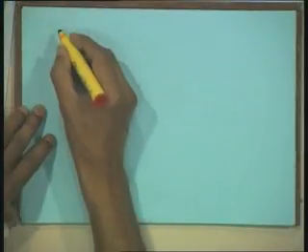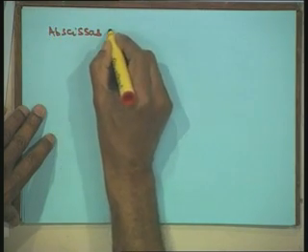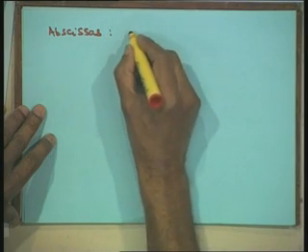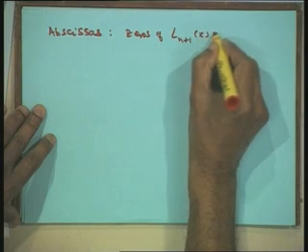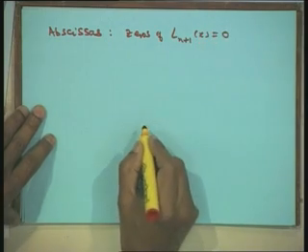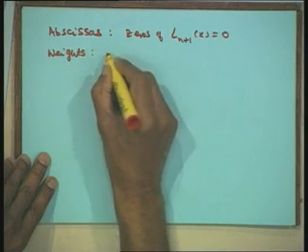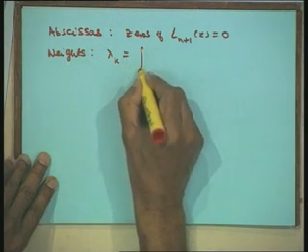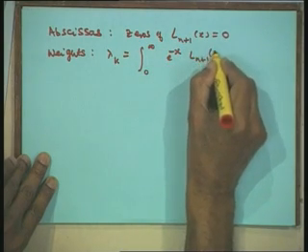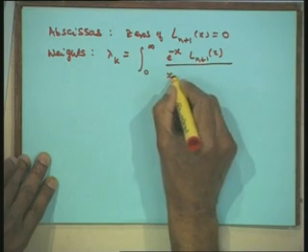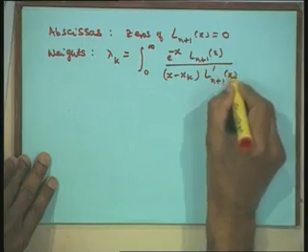Therefore, the abscissas in the integration rule are given by the zeros of L n plus 1 x, that is, L n plus 1 x is equal to 0, and the weights are given by lambda k, the integral from 0 to infinity of the weight function e to the power of minus x, L n plus 1 x divided by x minus x k, L n plus 1 prime of x k, dx.